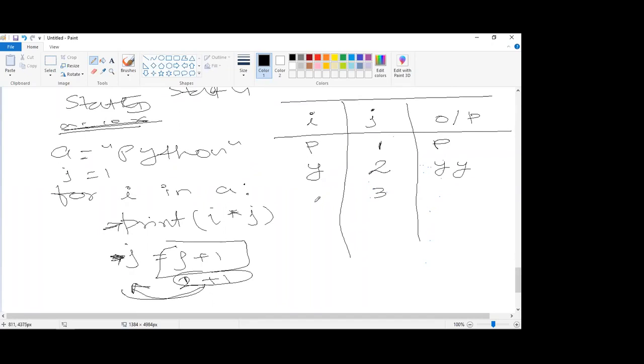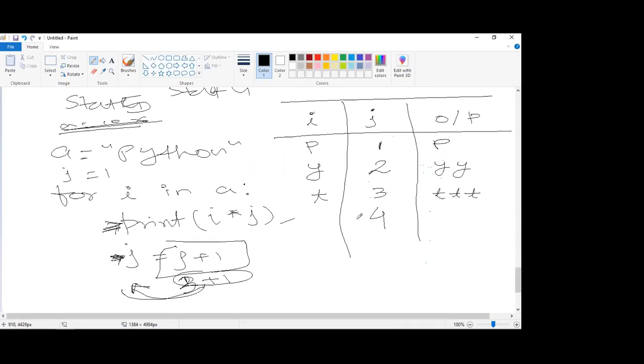Now I will become T, right? So now multiply. After taking T, it will come to this print statement. I into J. What is I? T. J is 3. So multiply it 3 times and print it. After executing this, it will come to this. J is as of now 3 plus 1, 4. So the new value of J is 4. Okay. From here again, come back to this.